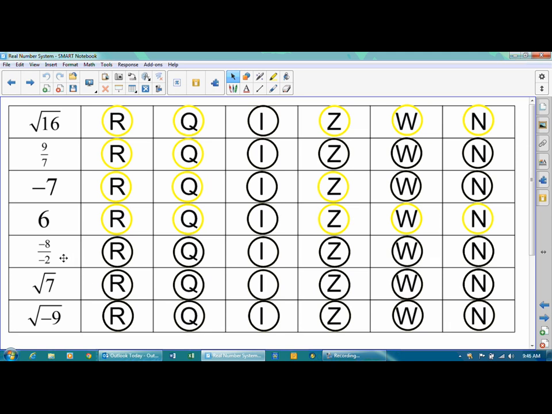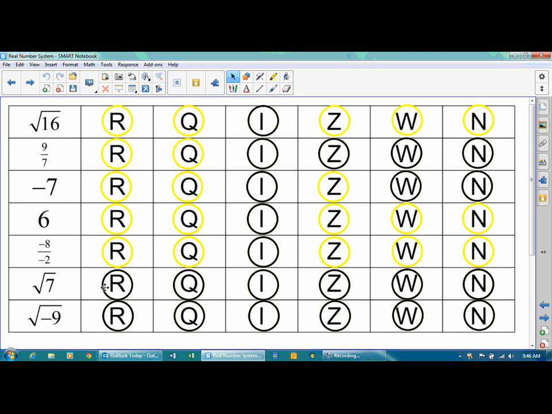-8 over -2. Well, that's written as a fraction, so it's real and rational. Can't be irrational. -8 divided by -2 is +4. +4 is an integer. It's also a whole number, and it's a natural number.